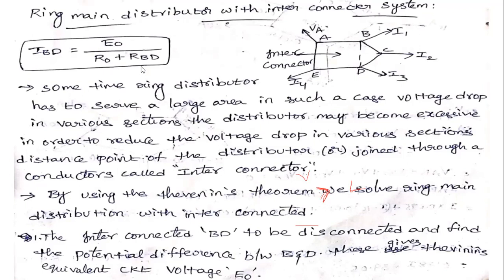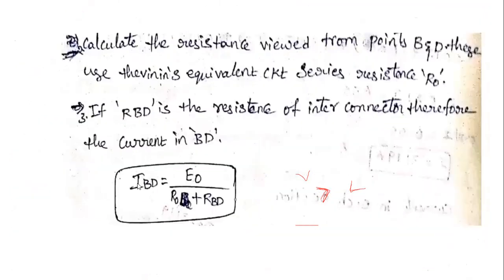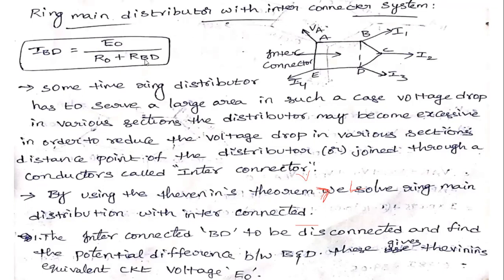And then find out the R Thevenin, that is the R naught. Next we calculate the load current, that is V Thevenin by R Thevenin plus RL. That means E naught by R naught plus RBD. Therefore the load current IBD is equal to E naught by R naught plus RBD, where E naught is the Thevenin's voltage, obtained across the potential difference between the B to D points.